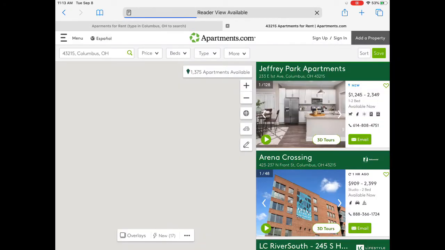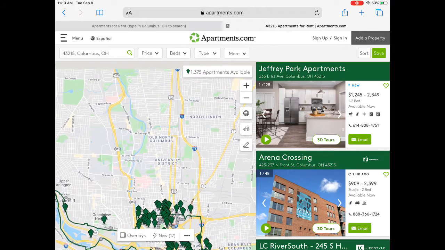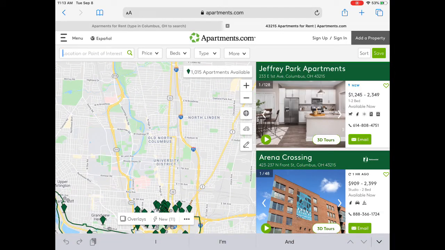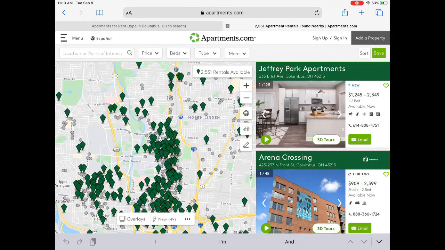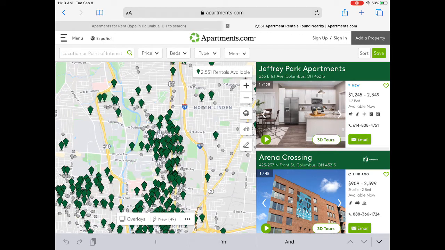You can do a search in Columbus. Let's move it up to the University District here, and we'll take this off. We should get a few more things within the University District. Let me zoom in a little bit here, and you'll be able to see the gray dots. The gray dots are apartments that are currently not available, but they might be at some point.